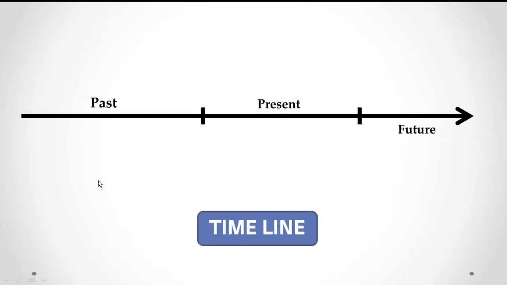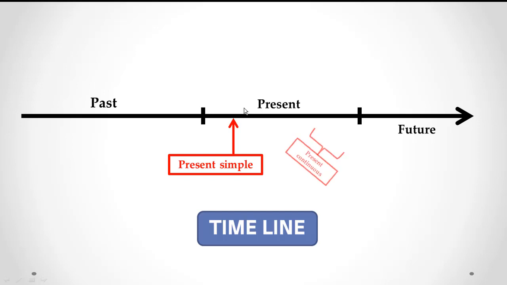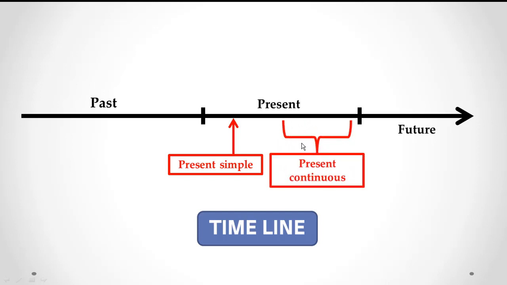This is our timeline of tenses. So let's review. Present simple, action that started and finished in the present. Present continuous, it is an action that occurs in the present continuously, باستمرار. Past simple, action that started and finished in the past.